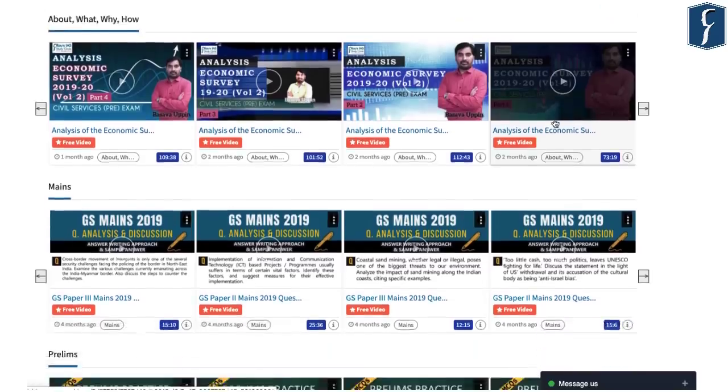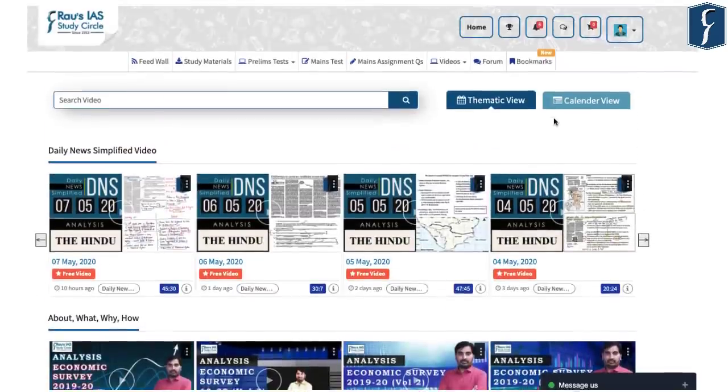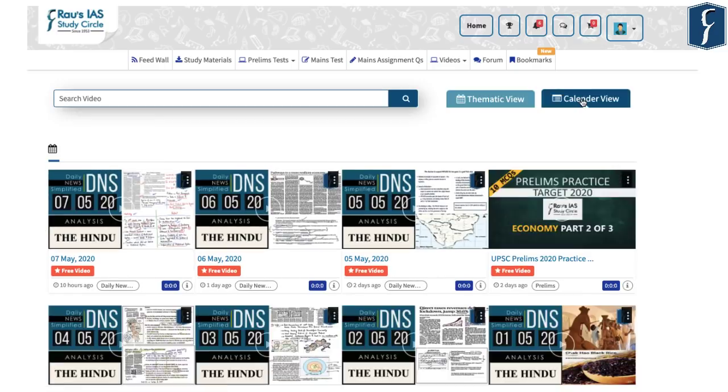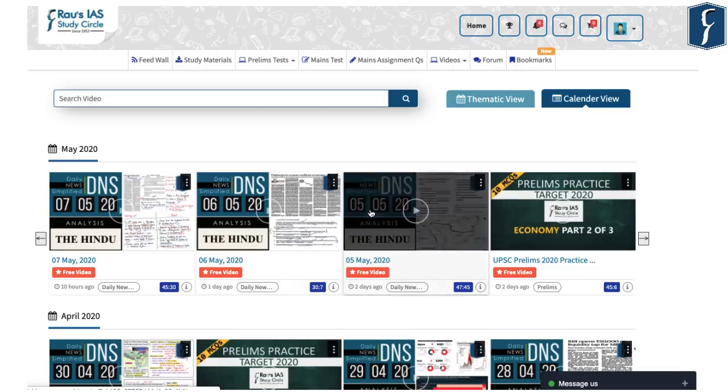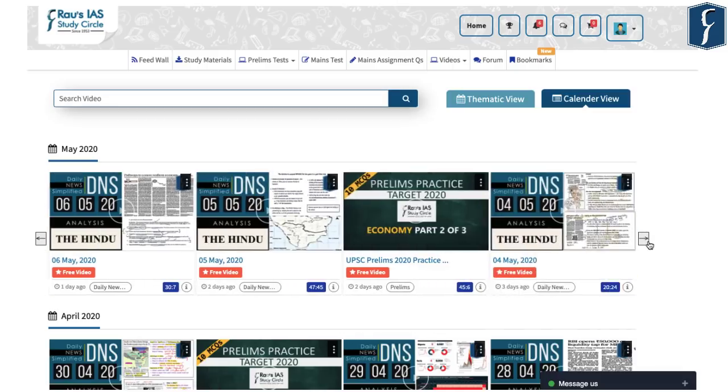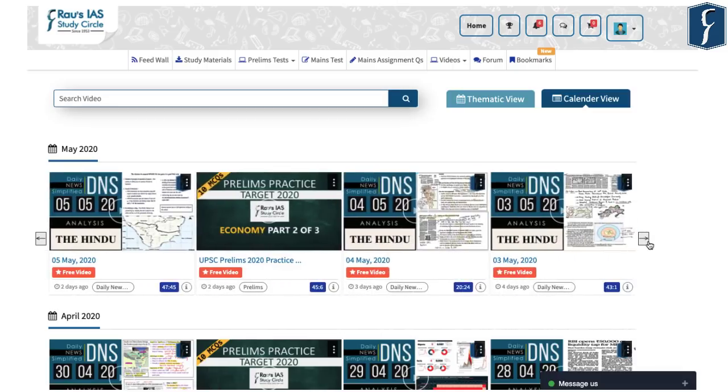At the same time, you can also choose the other view, that is calendar view as well, in terms of the post which is done date wise. So you can see here that in the month of May we have updated these videos, and these are available for all of you in terms of what you want to see.